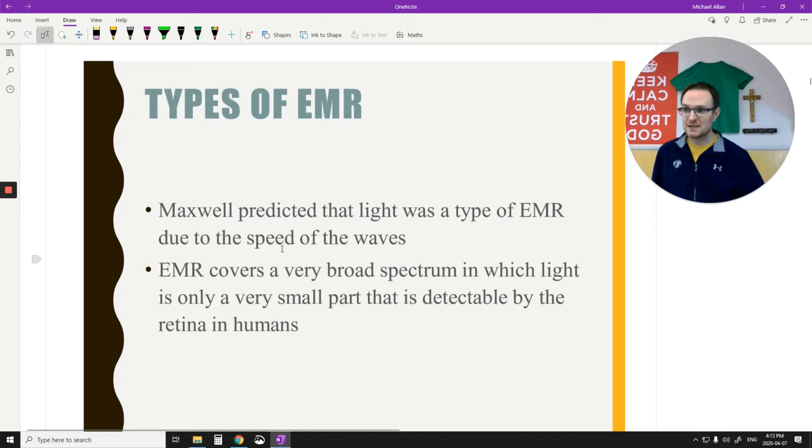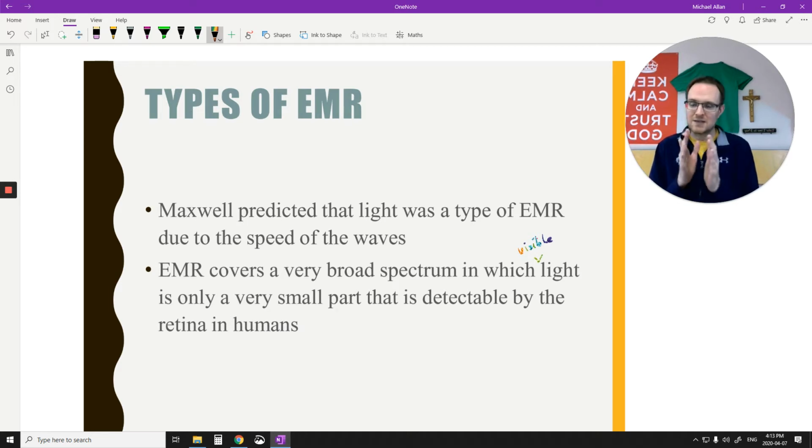But there are things you're going to have to memorize, such as, since Maxwell predicted that light is a type of EMR due to the speed of the waves, EMR covers this huge broad spectrum. Visible light is a very small part that is detectable by the retinas of humans.